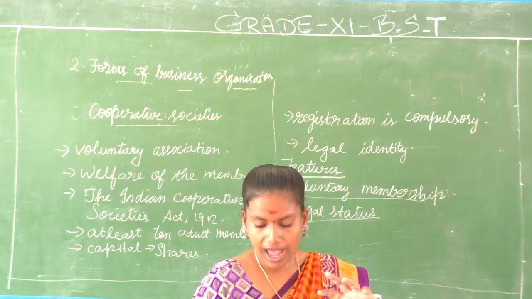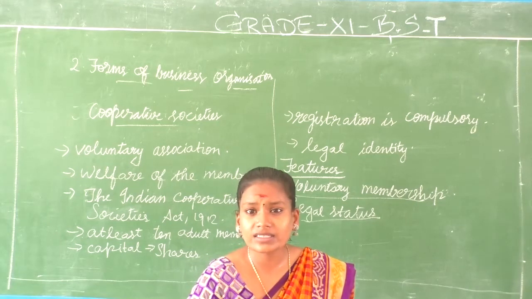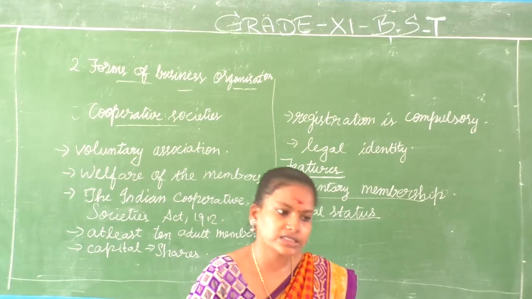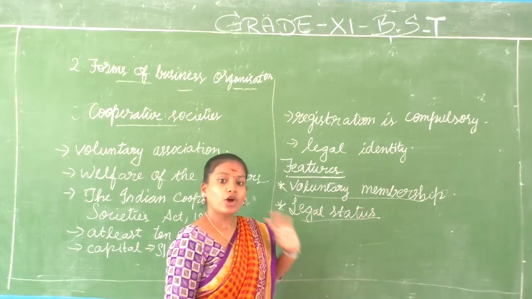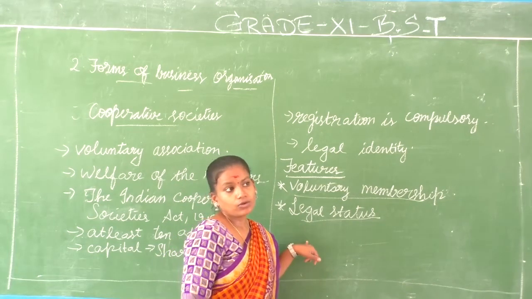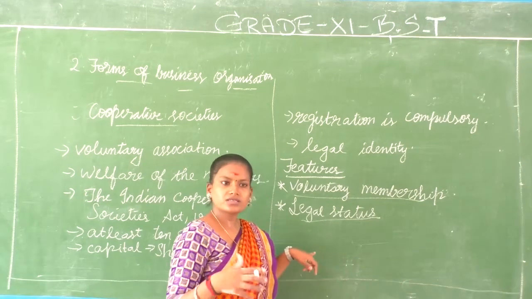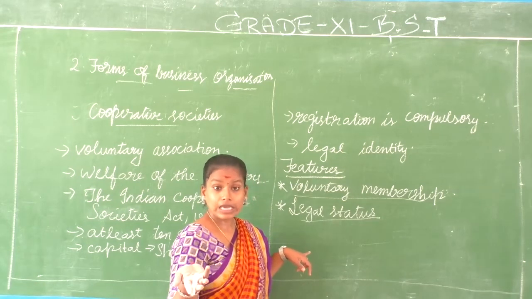And when you have this legal identity, the entry and exit of the members are not going to be a problem. Anybody can enter and anybody can exit. In voluntary membership, that will not be a problem when you attain the legal status. Because when you don't register, as we saw in partnership, you cannot complain or sue against one another, you cannot file a case.